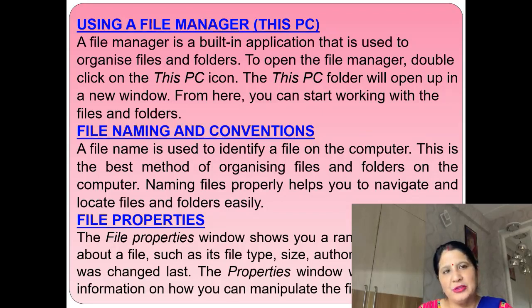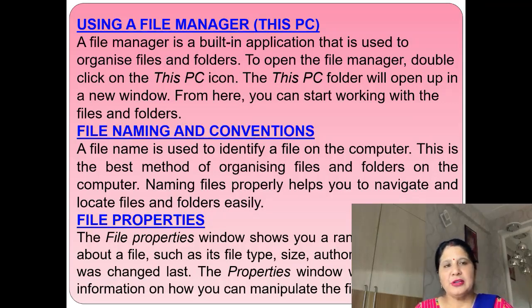Now, file properties. What are file properties? The file properties window shows you a range of information about a file, such as its file type, size, author, title, and when it was last changed. The properties window will also give you information on how you can manipulate the file.